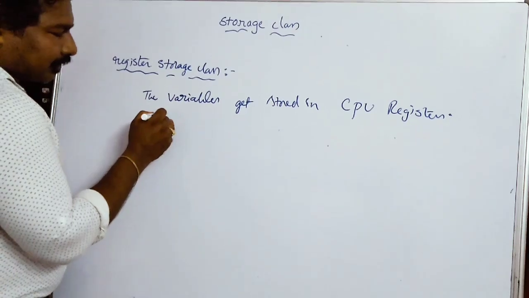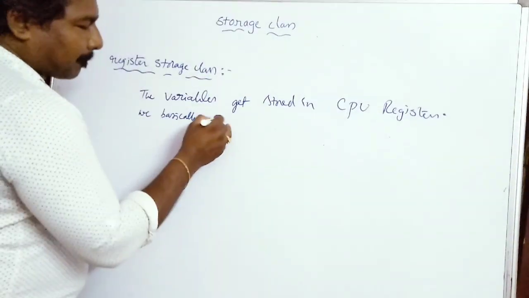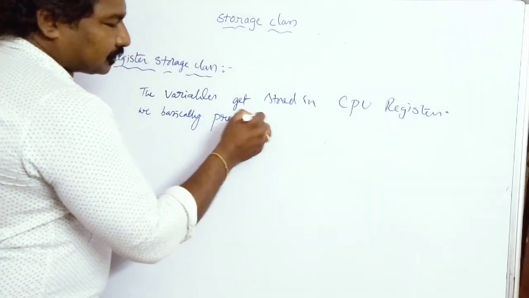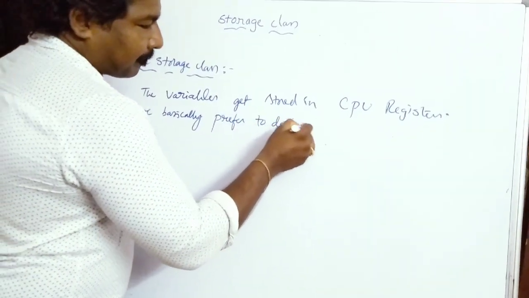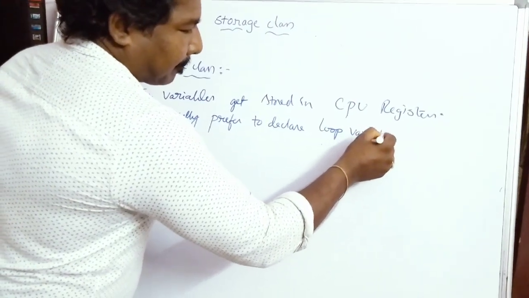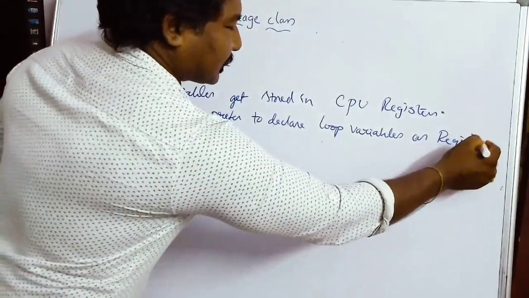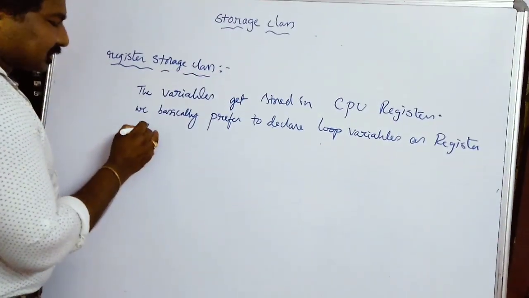We basically prefer to declare loop variables as register storage class type.